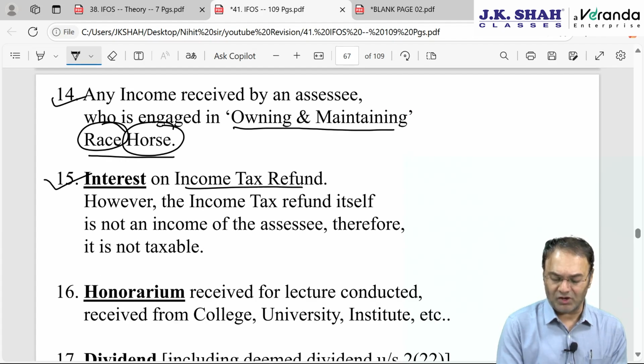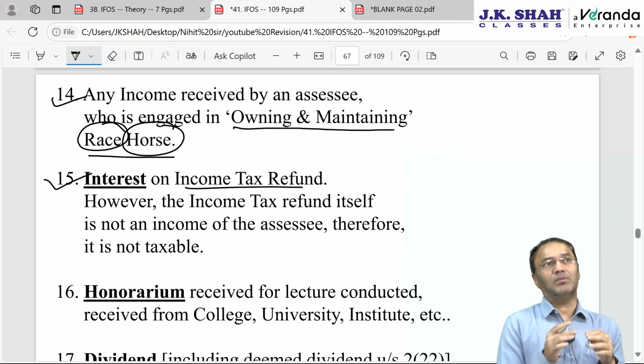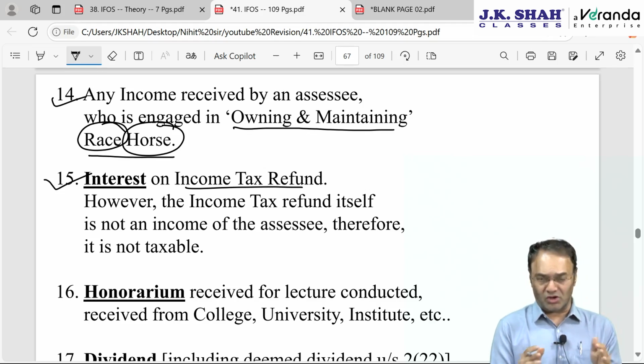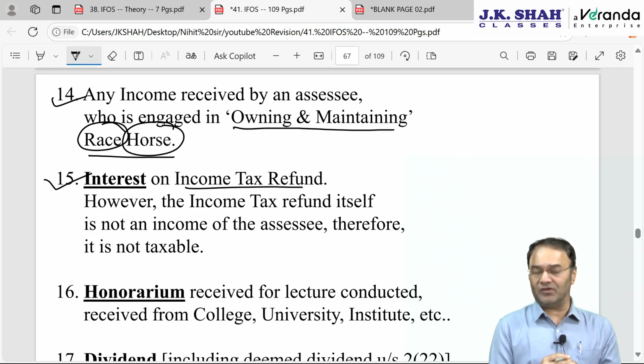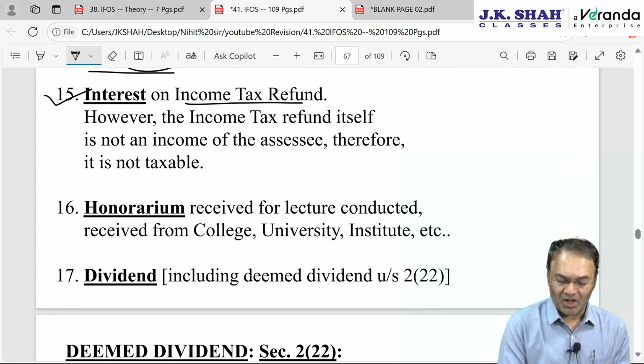Interest on income tax refund or any other government refund. Remember, principal amount of income tax refund is not an income. Only interest on that income tax refund or wealth tax refund, etc. is the income. Will be taxable under the head IFOS. Okay, principal amount is not taxable.